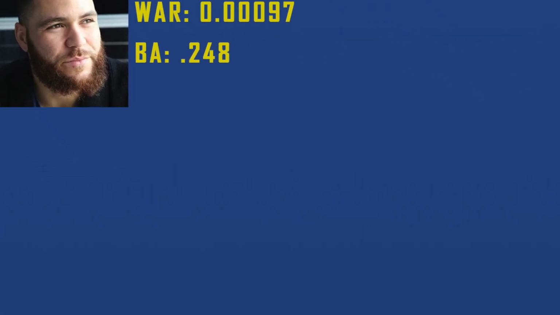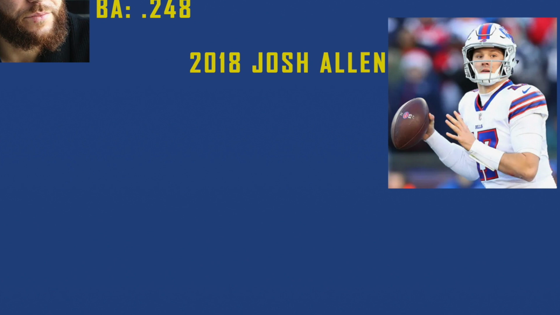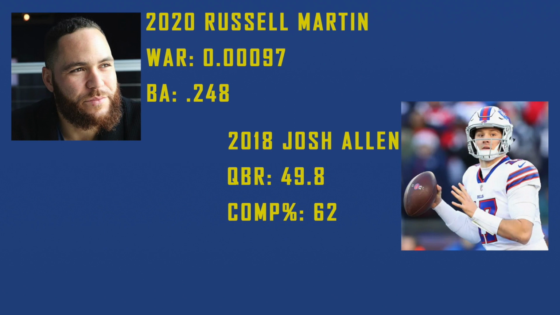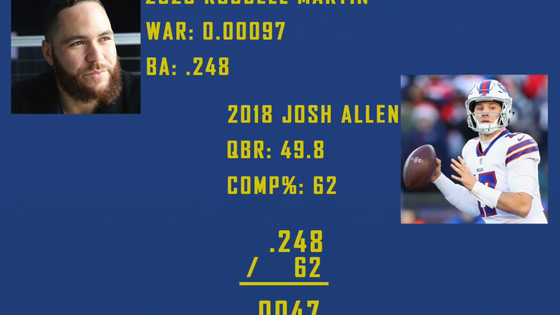Now, jumping over to football. Josh Allen in 2018 posted a QBR of 49.8, the closest to 50 of this decade. For those unfamiliar with the QBR stat, a 50 rating is a perfectly average quarterback. In that year, he had a completion percentage of 62%. That would give us a conversion rate of 0.0047.